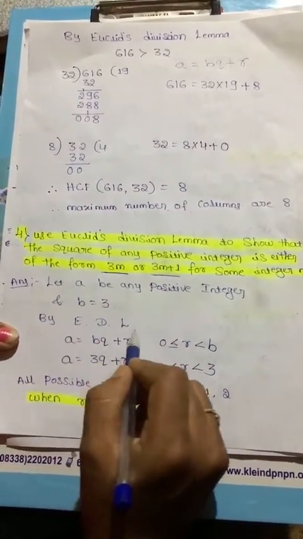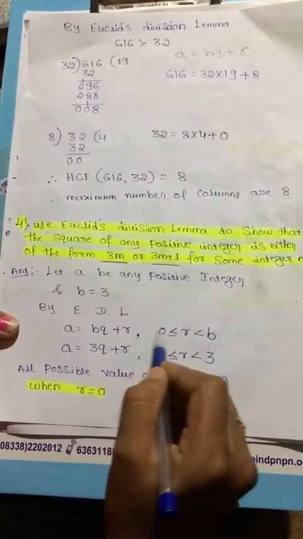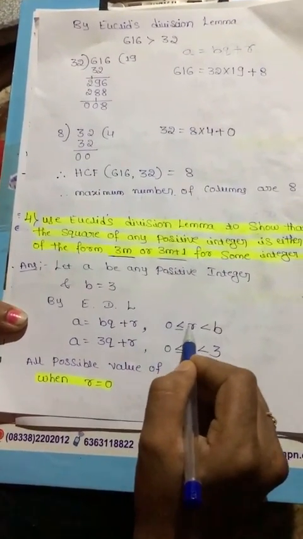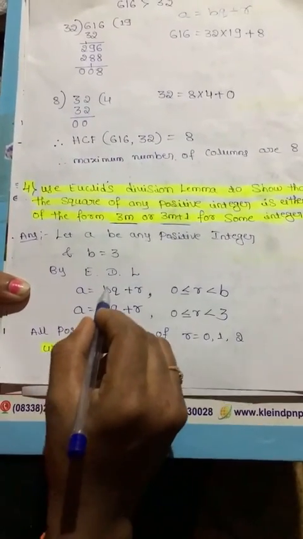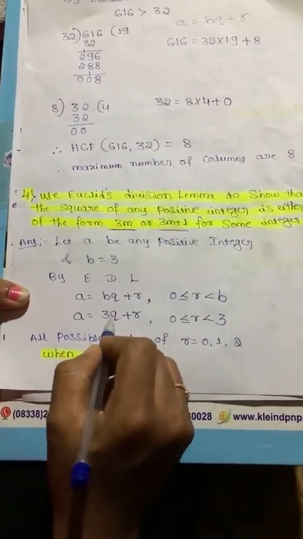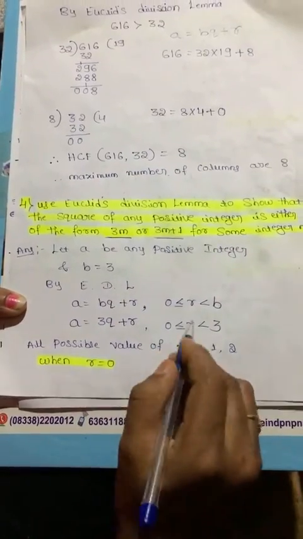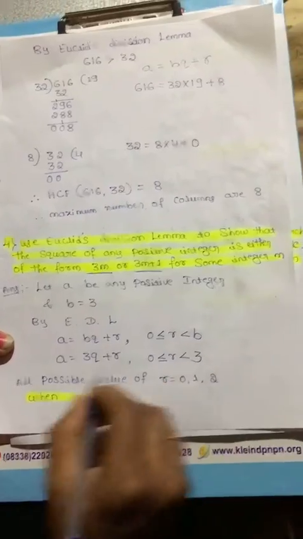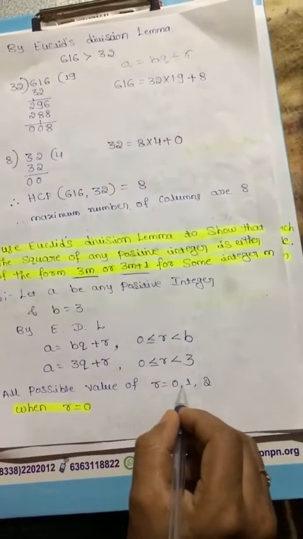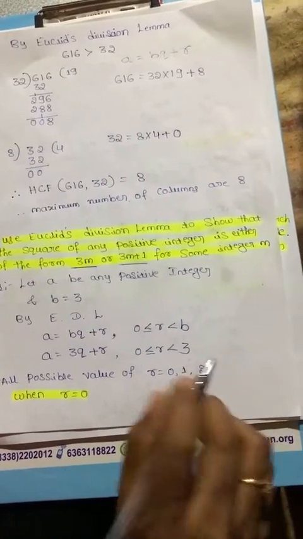By Euclid division lemma, a equal to bq plus r, where 0 is less than or equal to r less than b. Substituting b, a equal to 3q plus r, where 0 is less than or equal to r less than 3. All possible values of r are 0, 1, 2.